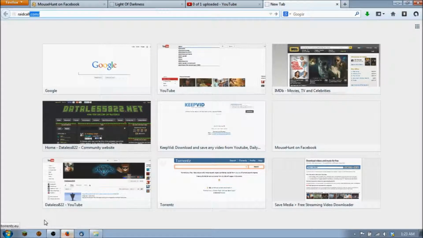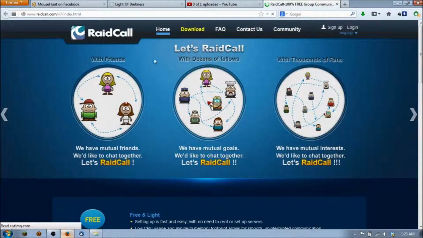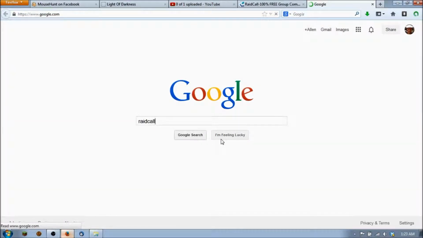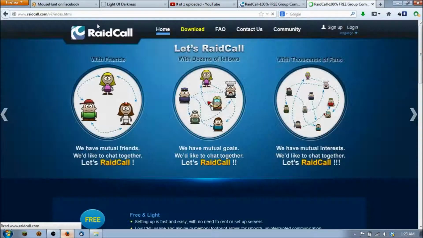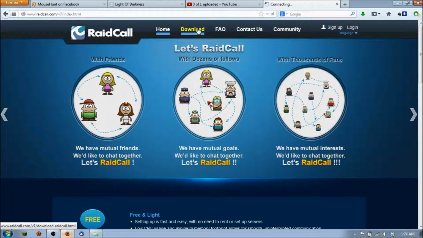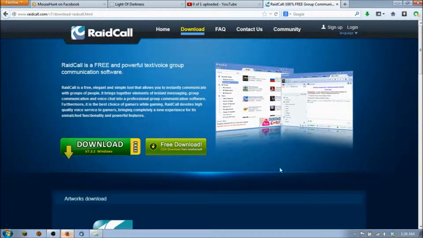If you go up here and type in raidcall.com, or you can just go to Google here and type in Raidcall, that works also. And then you could probably even click on I'm feeling lucky, and it will take you to the same exact thing. So what do you know? We have the same thing duplicated. From here, you're just going to click download, and as soon as this comes up, you're going to click that, download it, install it, and there you go.